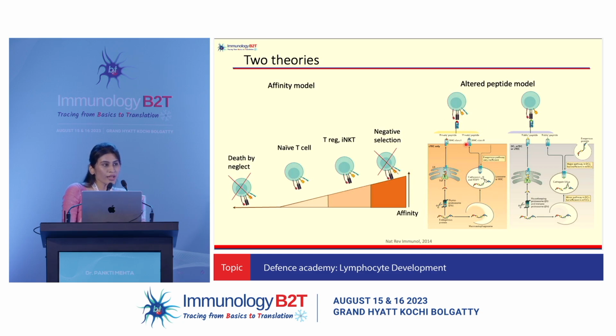Whereas once your MHC restricted T cells move to the medulla, they come in contact with your public peptides, which they are going to encounter in the future in the rest of the body. And this enables the negative selection process. So we don't know which of the models are working, but most likely both of them are working in conjunction with one another.